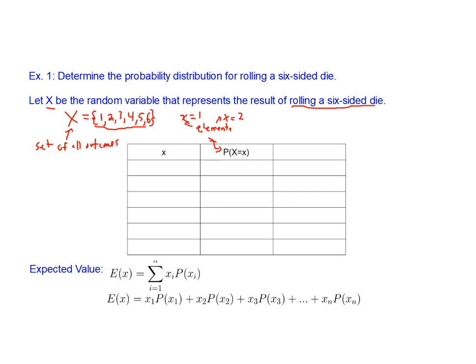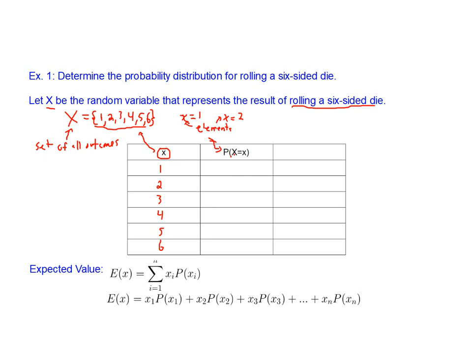So if we look at this distribution, these values in the table are all of the elements in our set from our random variable. They come from here. When we roll a six-sided die, all of the possible outcomes are the numbers from 1 to 6. And this just means, what's the probability that x, the random variable, is equal to each value.